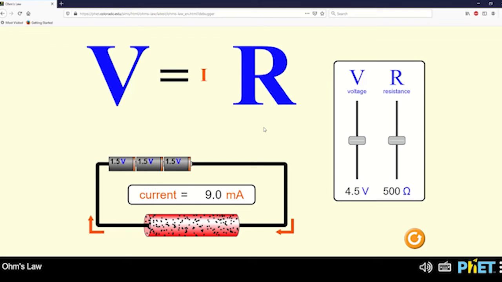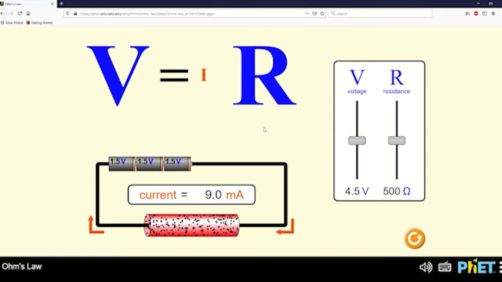If needed, check out keyboard shortcuts under sim resources. Heading Level 2 Play Area. Heading Level 3 Ohm's Law equation. Voltage, V, is equal to current, I, times resistance, R. In equation, letter V is much larger than letter I and comparable to letter R. Heading Level 3 The circuit. A pair of wires connect a resistor to a series of batteries. In circuit, list with 3 items. Bullet battery supply 4.5 volts. Bullet resistor shows a medium amount of impurities. Bullet very small arrows indicate a current flowing clockwise at 9.0 milliamps. Out of list. Heading Level 3 Slider controls. Voltage and resistance sliders allow changes to equation and circuit.